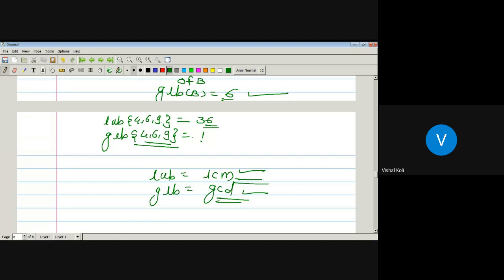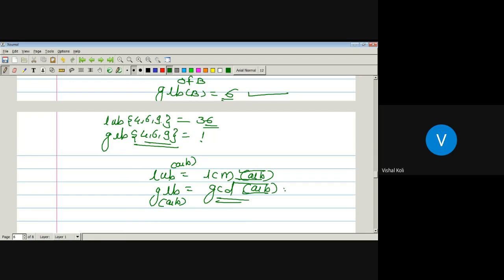So whenever the relation is divisibility, then the least upper bound is the LCM and the greatest lower bound is the GCD. So the least upper bound of any two elements A, B is the LCM of A, B, and the greatest lower bound is the GCD of A, B.